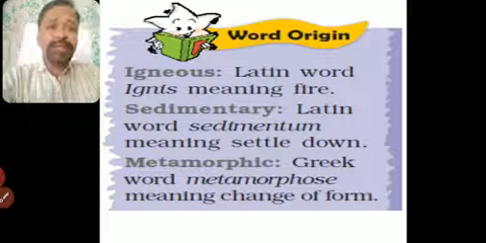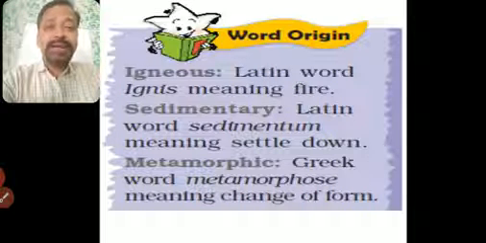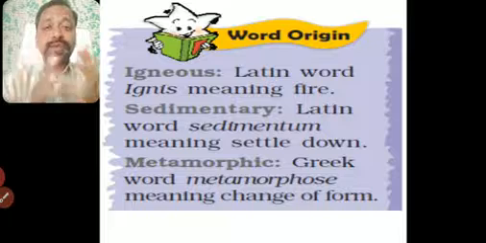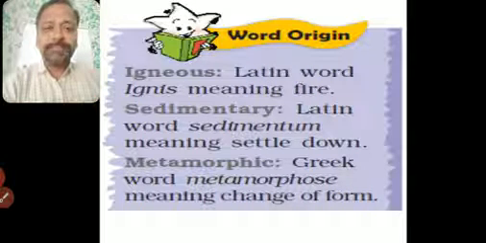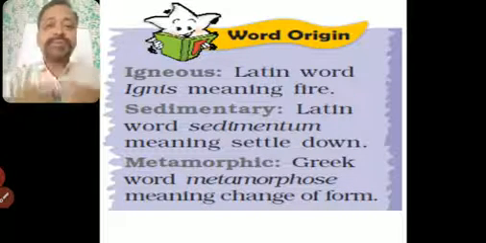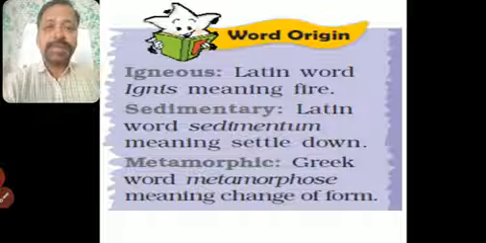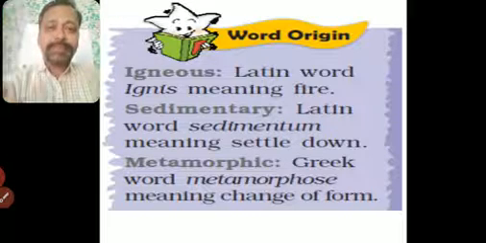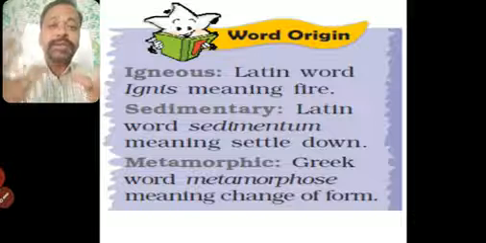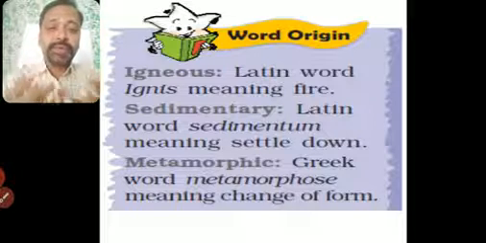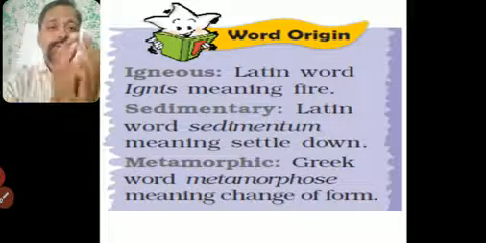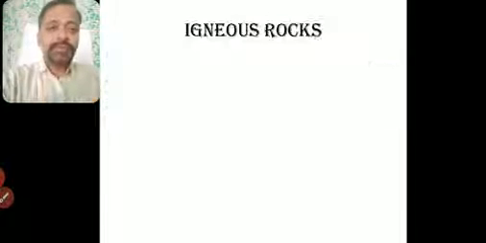So first we have seen igneous rock, which comes from the Latin word for fire. So how are rocks made from fire? Suppose the lava comes out from the volcano and gets deposited, and gets cooled down. The rock which is formed is called igneous rock. So we'll go one by one.